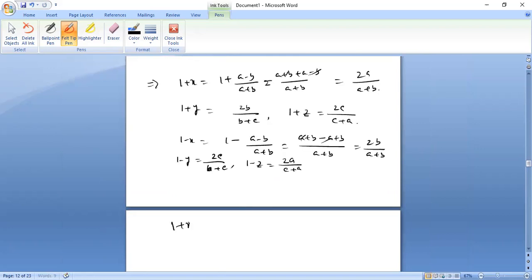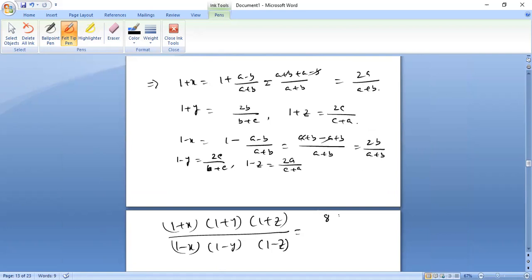So (1 plus x) into (1 plus y) into (1 plus z) divided by (1 minus x) into (1 minus y) into (1 minus z). This becomes this into this into this. If I multiply, it becomes 2 to the 4 to the 8abc divided by (a plus b) into (b plus c) into (c plus a).